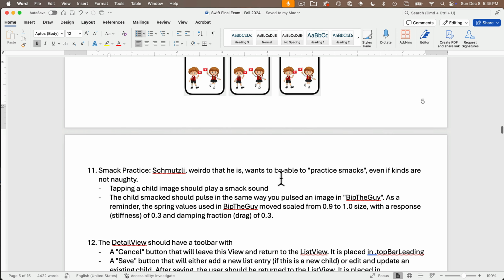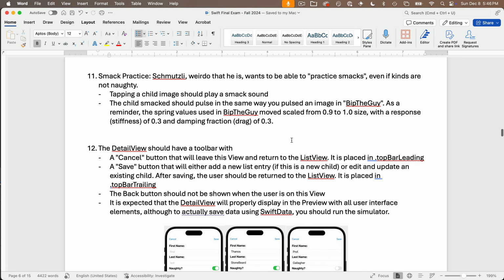So again, Schmutzli is a bit of a weirdo. He wants to be able to practice smacks even if kids are not naughty. So what we're going to do is allow tapping a child image to play the smack sound. You copied that over into your asset catalog earlier, and the smack should also pulse in the same way you pulsed the image in Bite the Guy. As a reminder, the spring values used in Bite the Guy were moving scale from 0.9 to 1.0 in size, with a response or stiffness of 0.3 and a damping fraction, also known as drag, of 0.3.